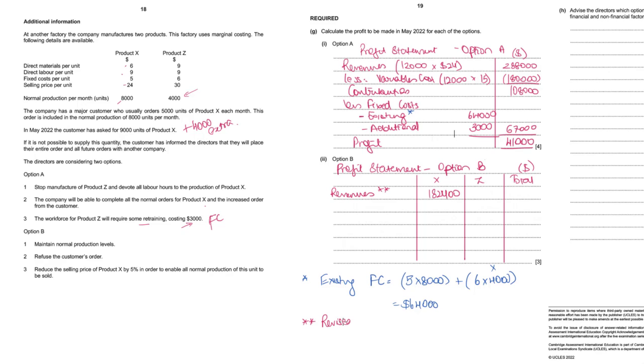We'll put a double star mark and show the calculation here. Revised sales, $24 into 8,000 into 95%. For product Z, it's going to be 30 into 4,000, $120,000, and totally it is going to be 300,400. Sorry, 302,400.